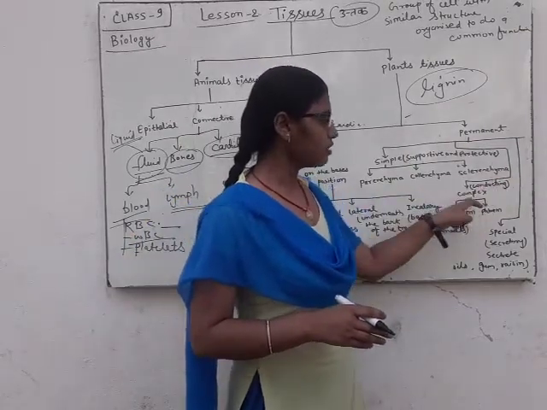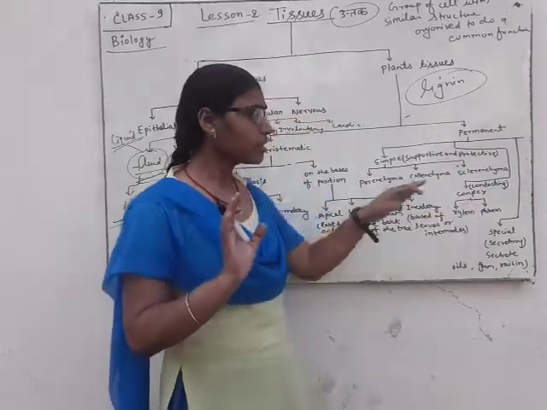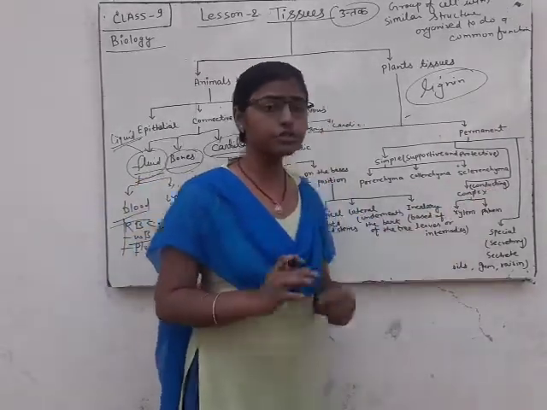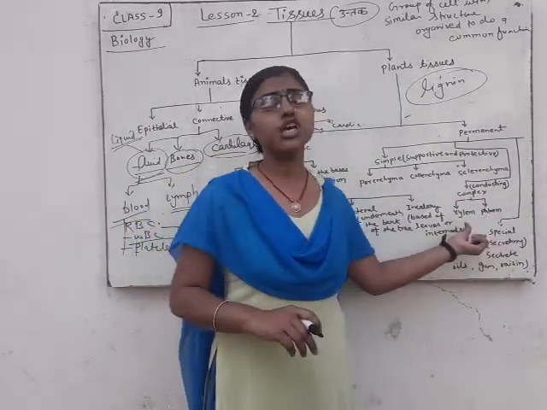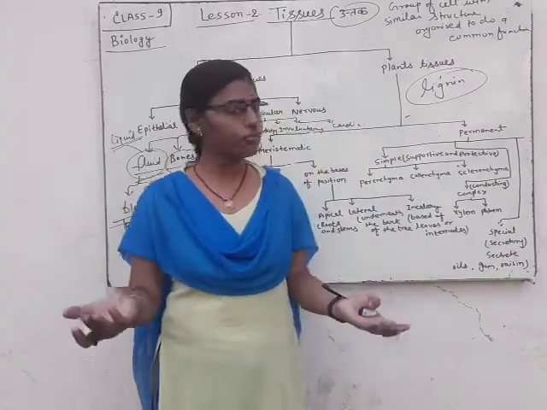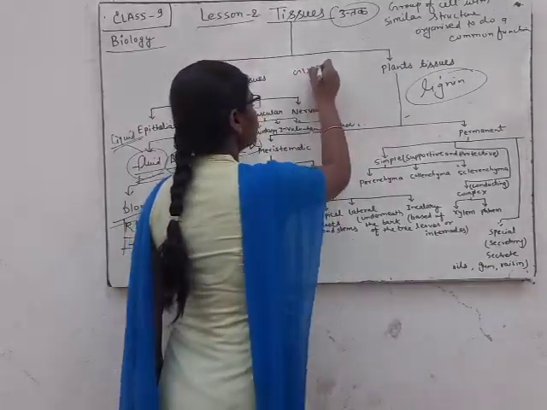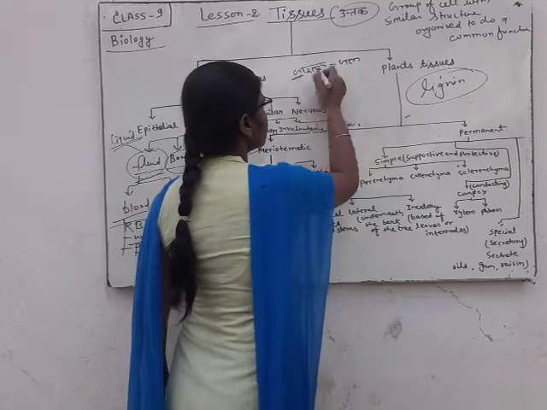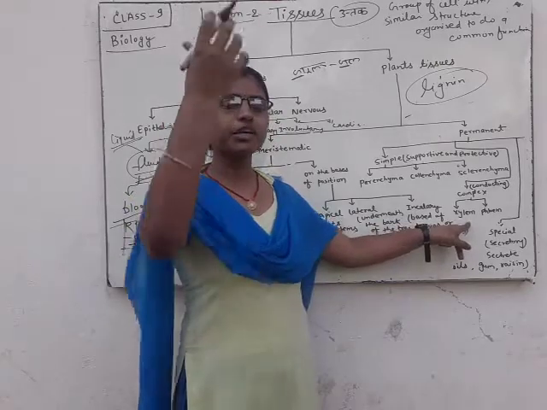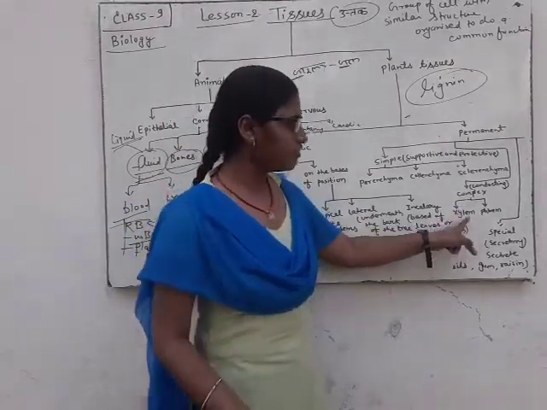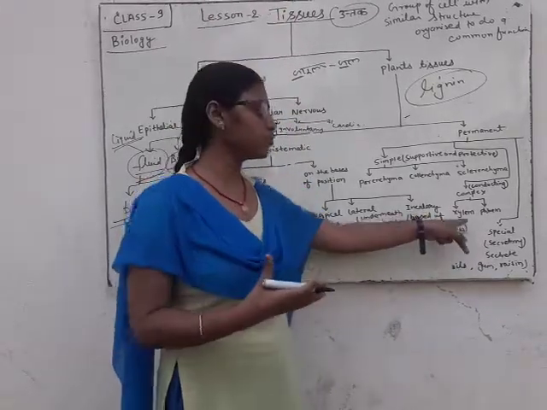Now we will discuss complex tissue, which is the second part of the permanent tissues. Complex tissues are called conductive tissue, and there are two forms of conductive tissue: xylem and phloem. What is the work of xylem? Xylem means water. The work of the xylem is to conduct the water and minerals from the roots and send them to the upper part of the plant. So this process is called xylem.